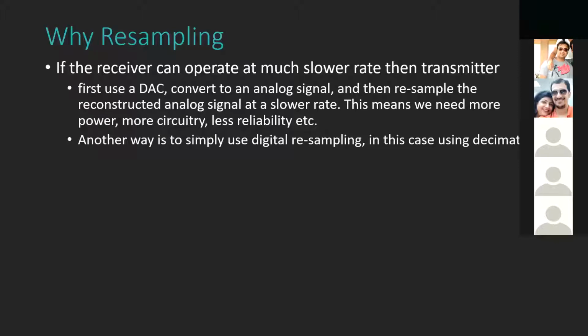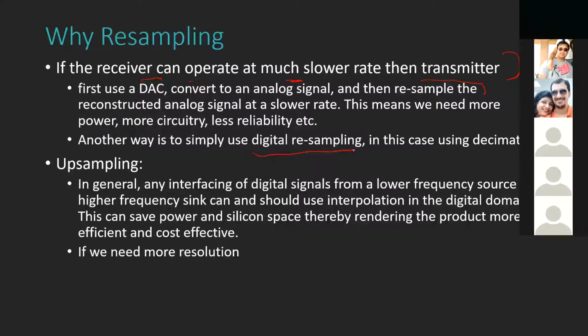And let's say the receiver is operating at a much slower rate than the transmitter. Then there are two ways to achieve this. First, use a digital to analog converter, convert the signal to an analog signal, then resample the signal and sample it again. But this obviously needs more computation, more power, more circuitry. Another way is to digitally resample, just converting FS1 to FS2. So this was for downsampling or decimation.